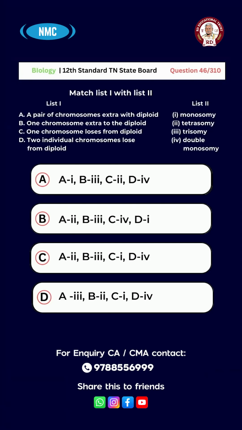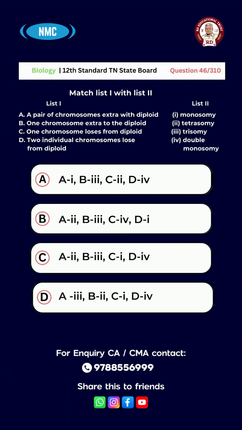List 2. 1. Monosomy. 2. Tetrasomy. 3. Trisomy. 4. Double monosomy. And the options are option A. A1, B3, C2, D4. B. A2, B3, C4, D1.